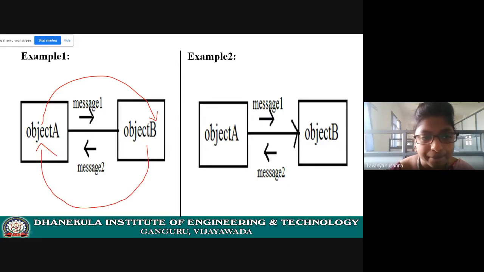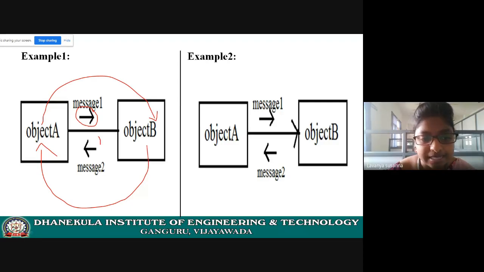Messages are represented using a small arrow mark. See, A is sending a message. Sending a message means just invoking a method. See here, object A is sending a message to object B. That means object A is invoking a method of object B.